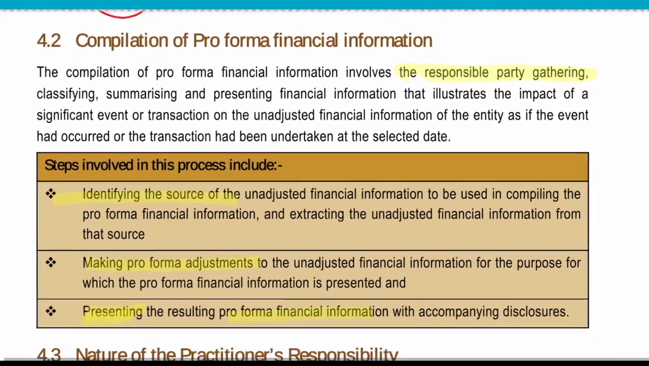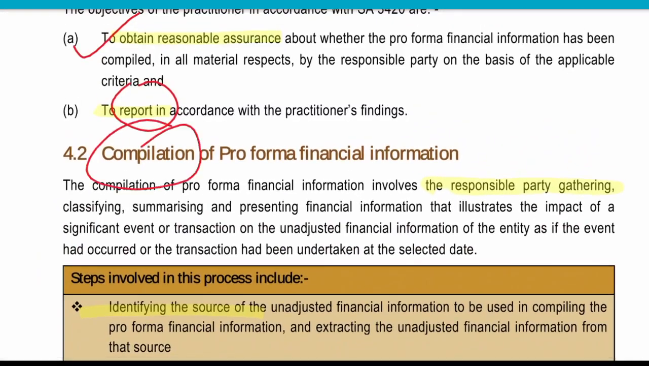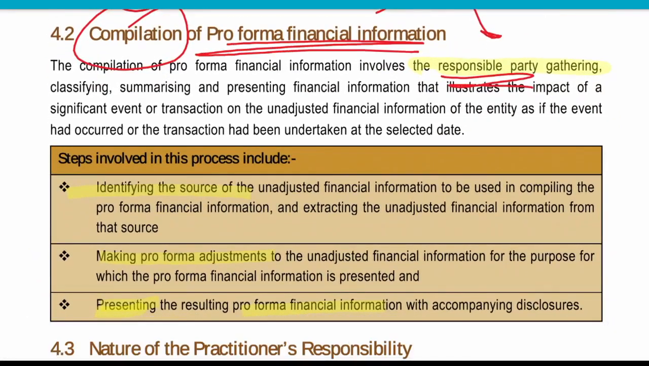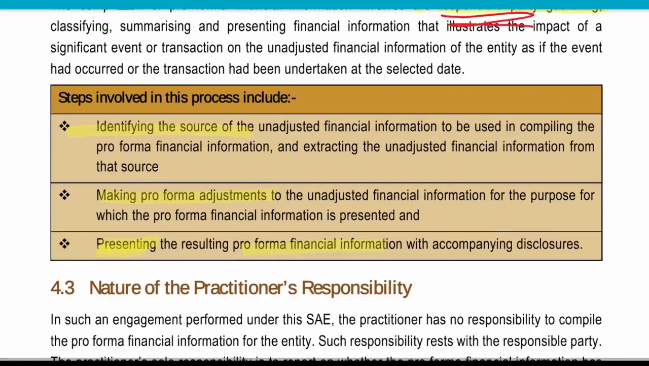Now, who is responsible for compilation? Here, we will say management is the responsible party. The responsible party is going to be responsible for the compilation of pro forma financial information. How will they do it? First of all, they will identify the sources. Then they will make pro forma adjustments, suppose they take the statement of profit and loss without adjustment.